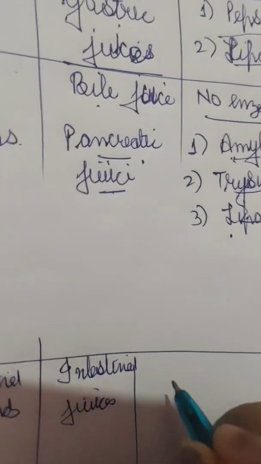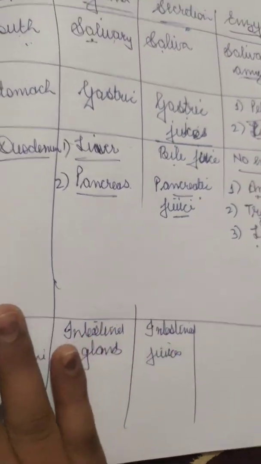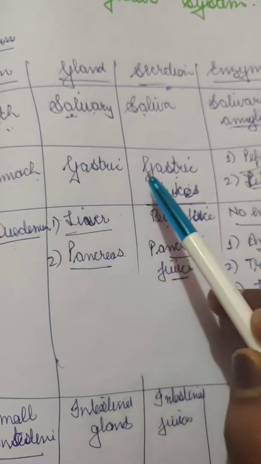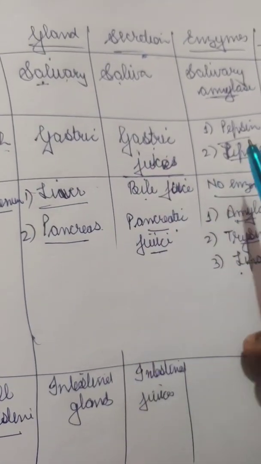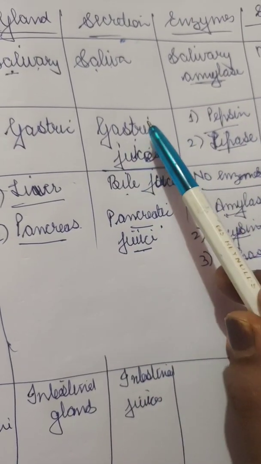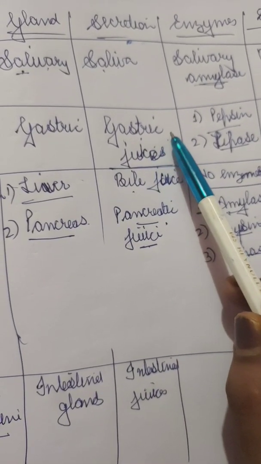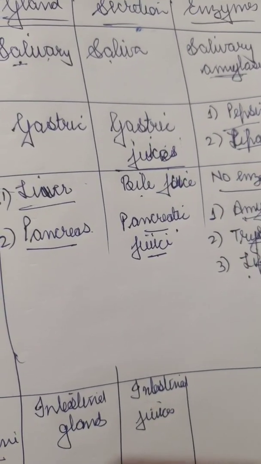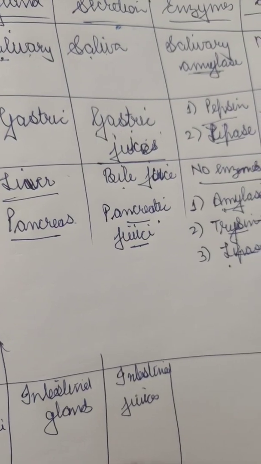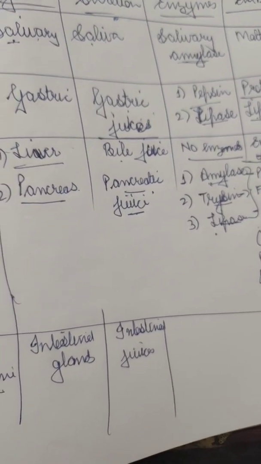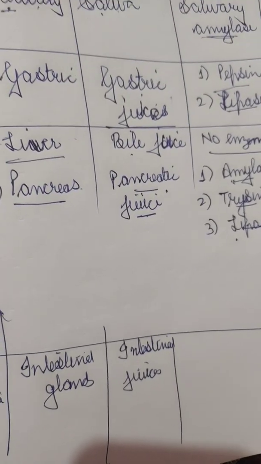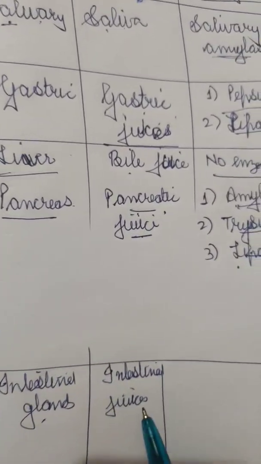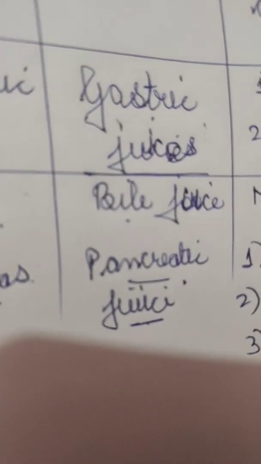This is not in detail, so mainly what is asked is the secretion of these main things: that the stomach secretes gastric juices, which include HCl, and the stomach also has one more thing called mucus. There is a mucous membrane which protects the stomach lining, so that the stomach does not get affected by the high presence of hydrochloric acid. The final one is intestinal glands and intestinal juices, and there can be enzymes.